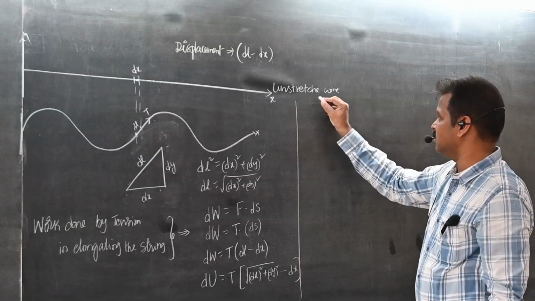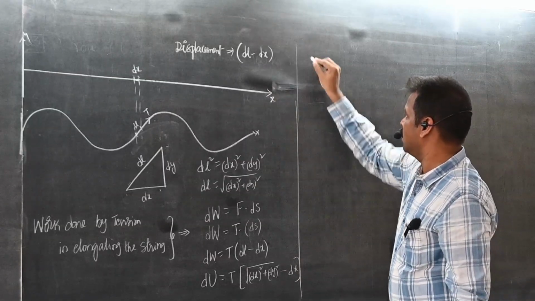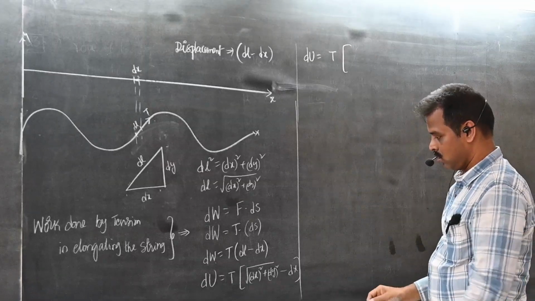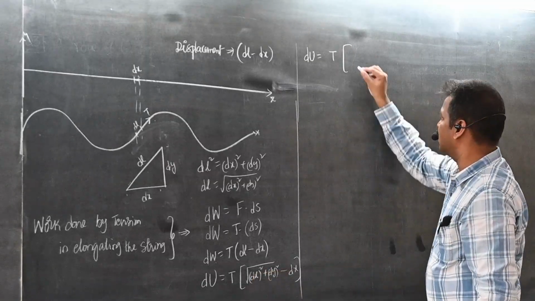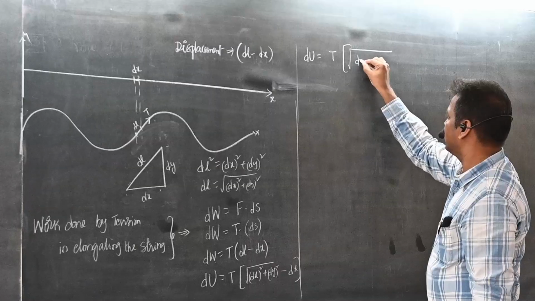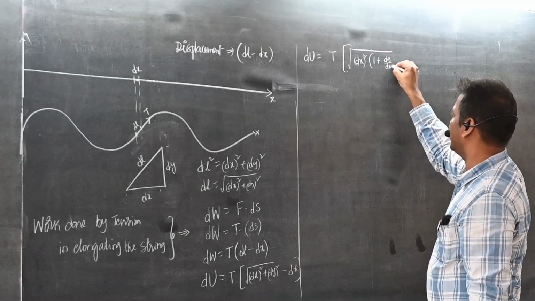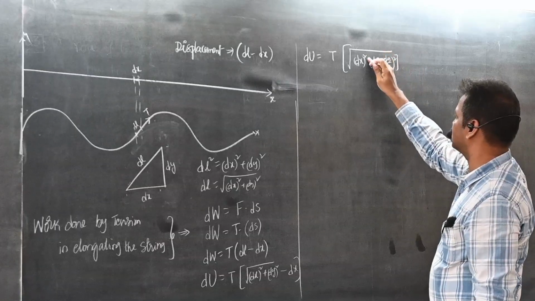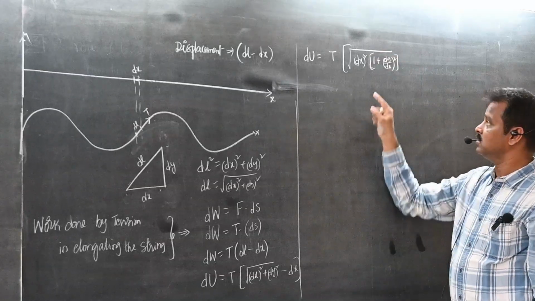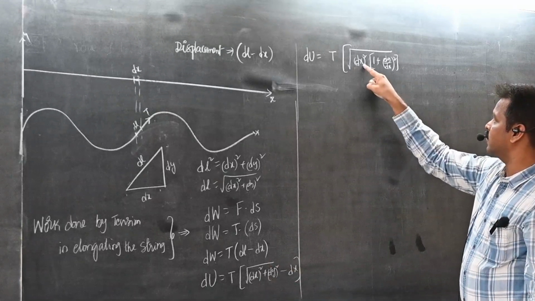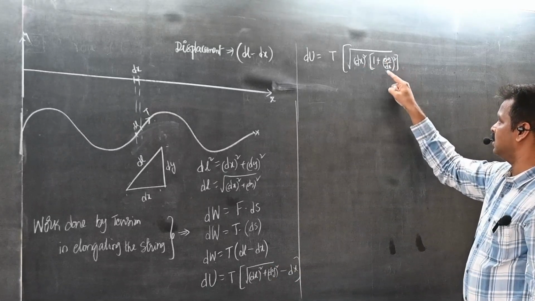So I am simplifying this one. dU is equal to T into, can you take dx common here? Root over dx square common, 1 plus dy by dx whole square. Understood? Check once. What is dx square into 1? dx square. dx square into dy square by dx square, dx square cancels.